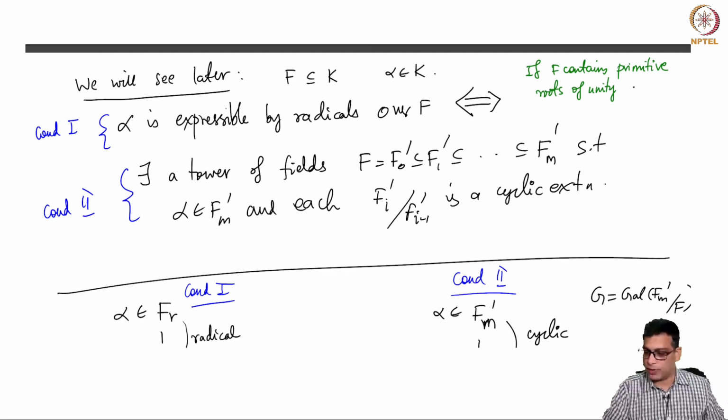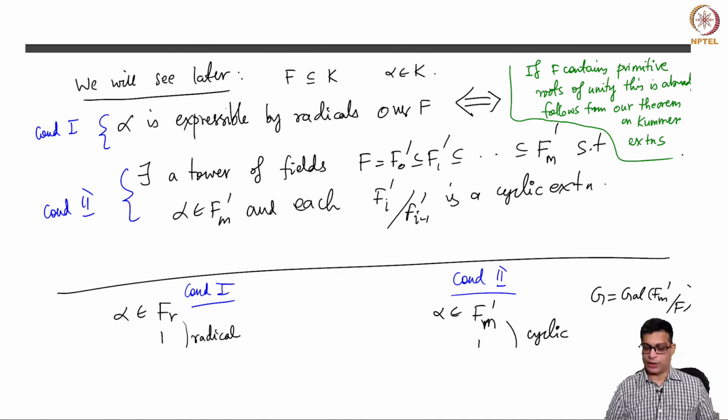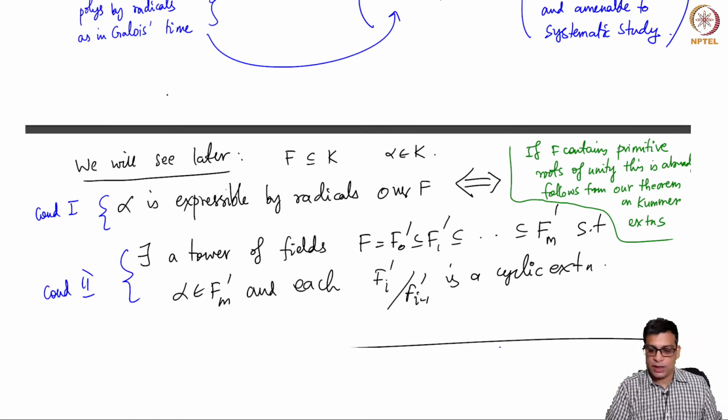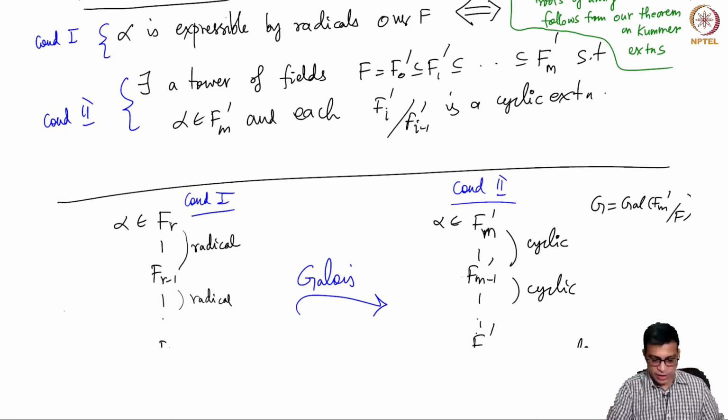If F contains primitive nth roots of unity, this equivalence already basically follows from our theorem on Kummer extensions. So that is what I want to end today with. Basically, if F contains primitive nth roots of unity, then radical extensions are really nothing but Kummer extensions, and Kummer extensions are cyclic. So you can just take the same thing at each stage. This is Kummer, so this is cyclic.